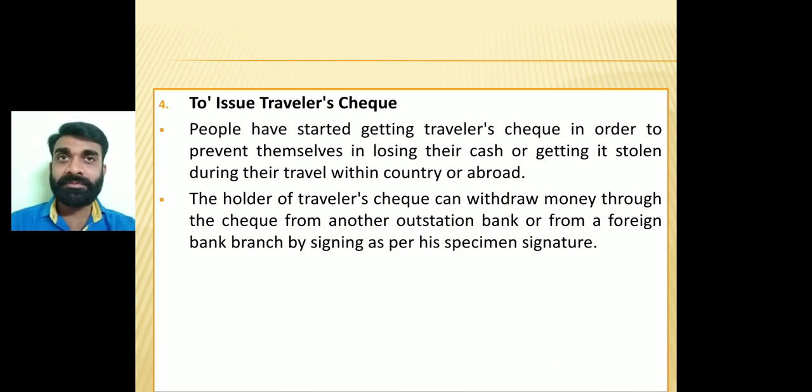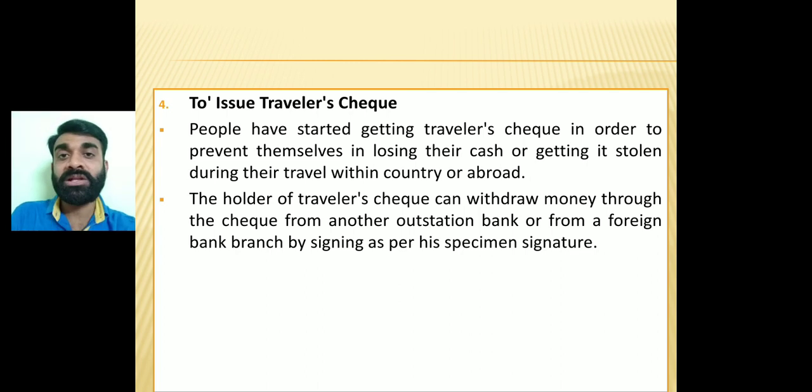Suppose I'm going abroad, like Canada or America, and I'm having the traveler's check. Then how can I withdraw money? I can go into the specific bank, show my traveler's check, and sign that particular traveler's check. The signature will be matched with the passport, and only then will money be issued.